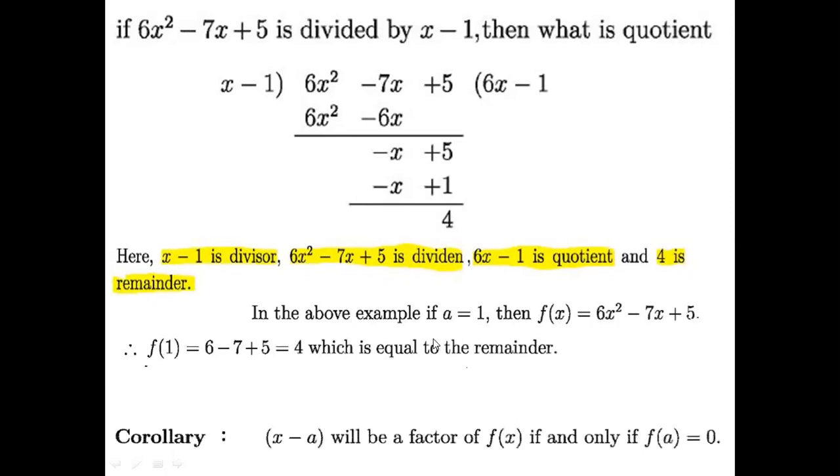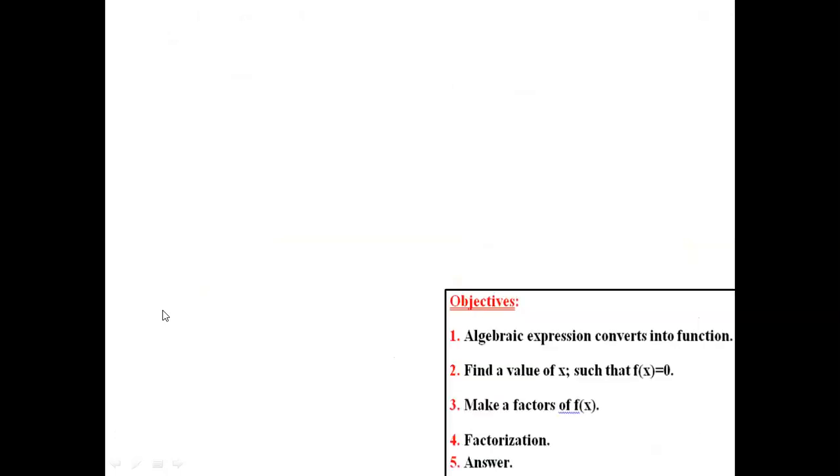So we can say that x minus a will be a factor of f of x if and only if f of a equals 0. This is a corollary you have to remember, and this is just an example. You have to understand what is divisor, what is dividend, what is quotient, and what is remainder. Nothing else. This math is not important to you. Now, from this, we need to understand what is happening here.